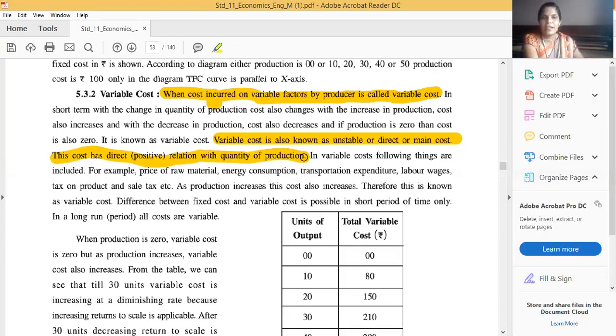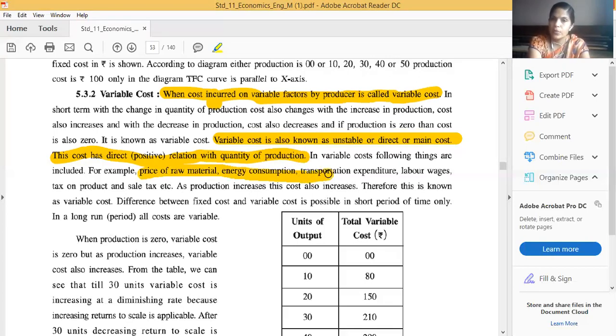So now we have the example. What types of cost can you include in the variable cost? These things are included here. Price of raw material, energy consumption: what type of energy or fuel we are using, and how much we have consumed. Due to an increase in production, energy consumption also increases. So we can say it also has a direct relationship.